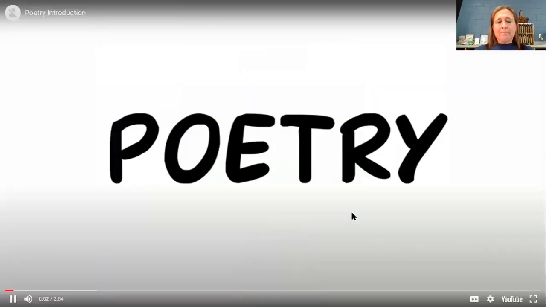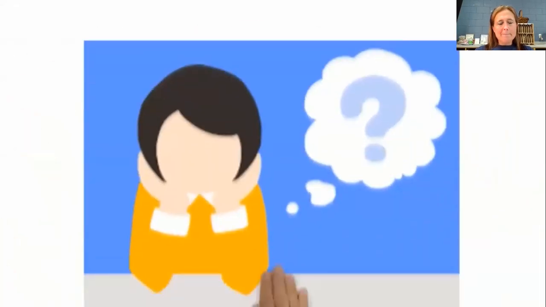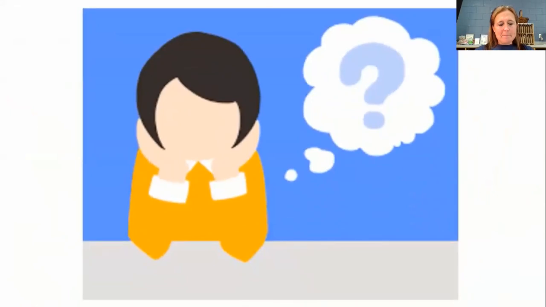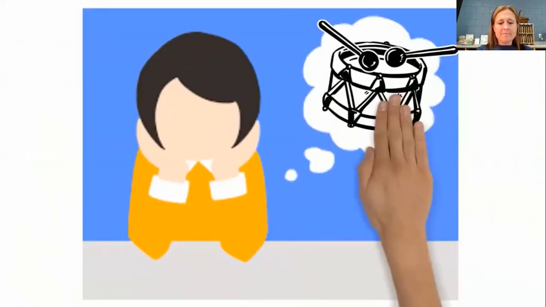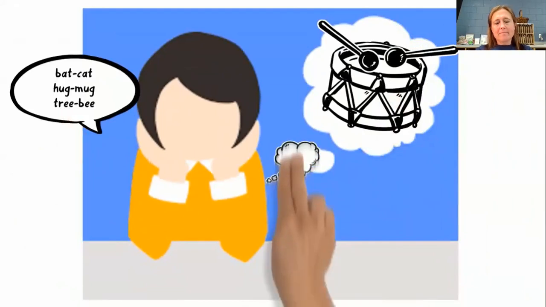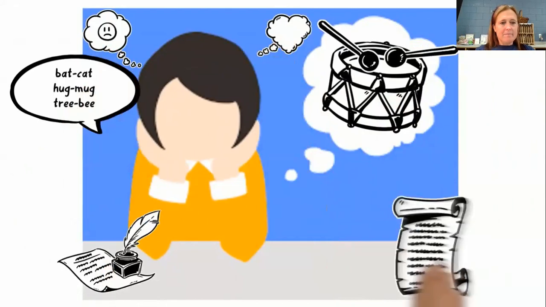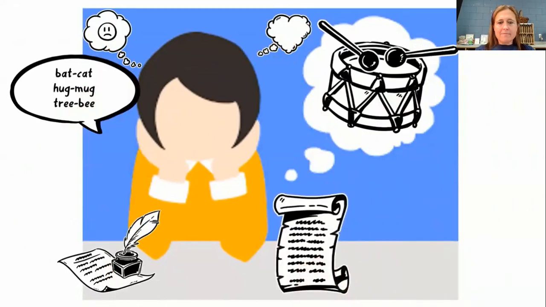What is poetry? Poetry is a piece of writing written by an author called a poet. But what is the purpose of poetry? A poem is written using rhythm, rhyme, and other artistic language to show feelings and emotions. It's often short, but some poets write long poems too. Rhythm and rhyme are a part of many poems. Rhythm is the beat or sound pattern of a poem.